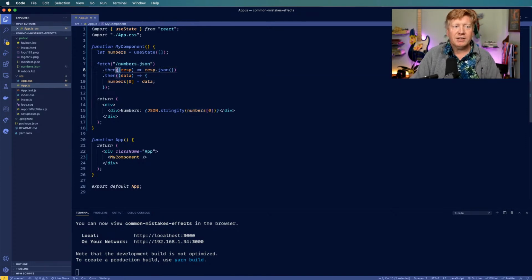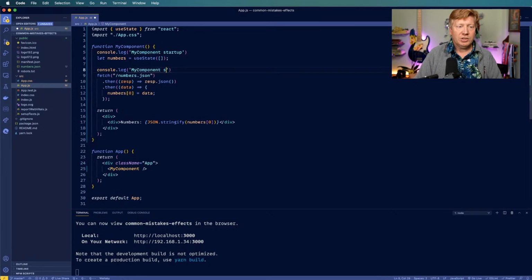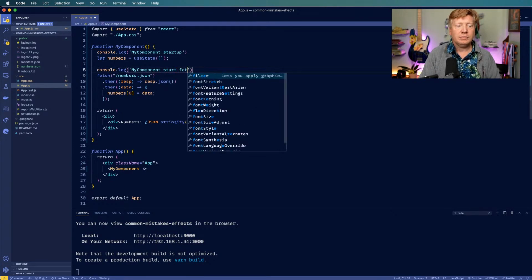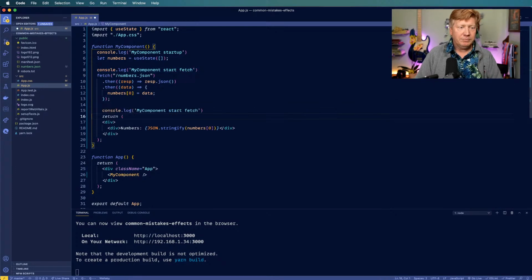This request comes back, and then this runs, and then that sets that value, and away you go. Well, that's not how this happens. So let's go and add some console logs in, and I'll prove that to you. So my component, put in some console logs over here: start up, and then we'll say we started the fetch. And then we'll go and render it.